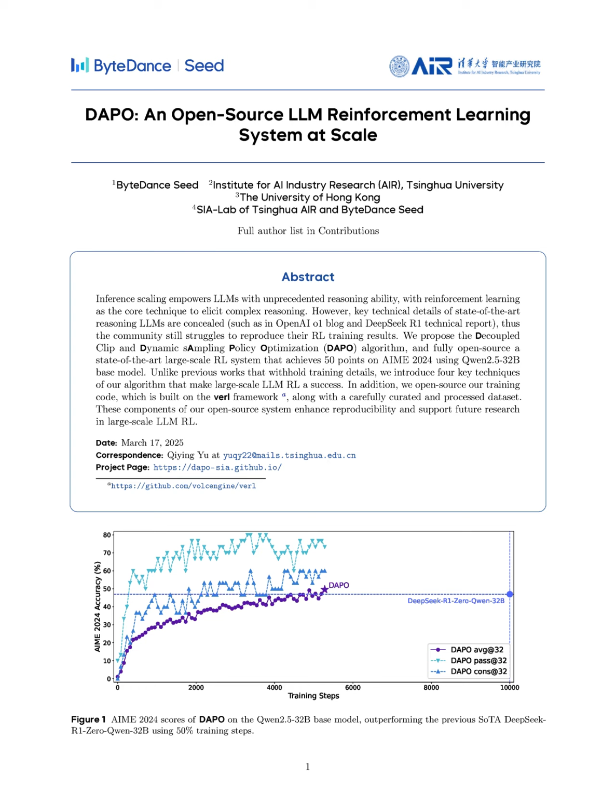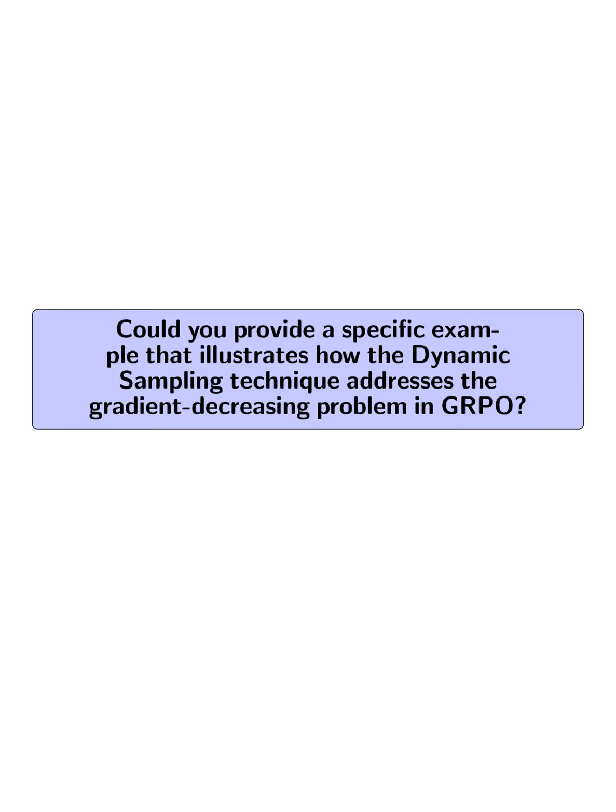accuracy improvements observed. Could you provide a specific example that illustrates how the dynamic sampling technique addresses the gradient decreasing problem in GRPO?